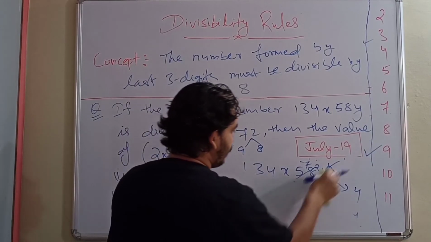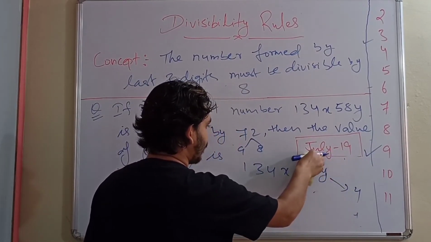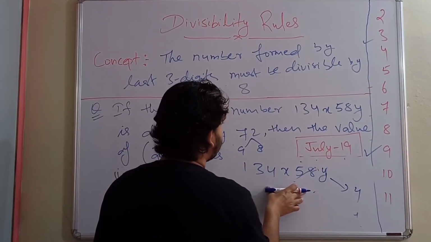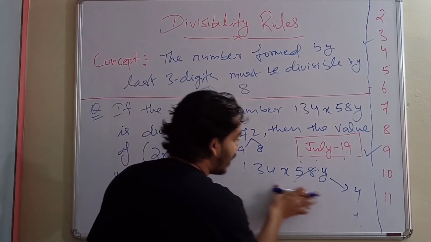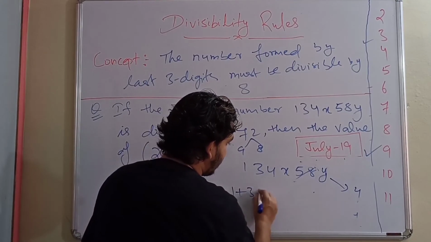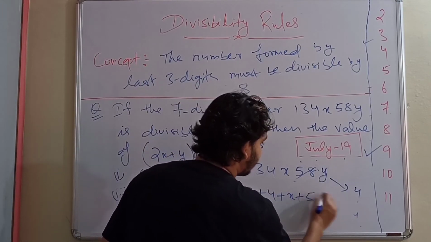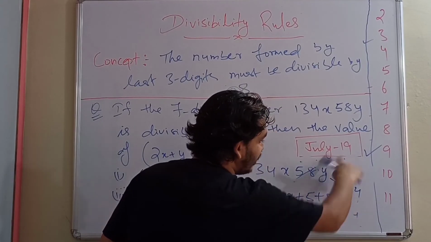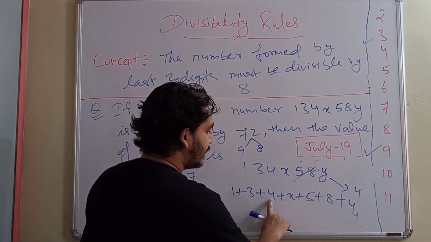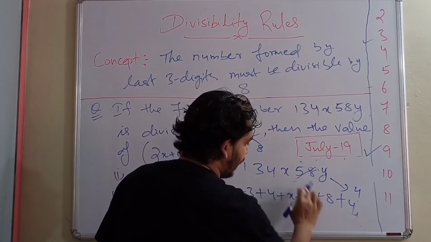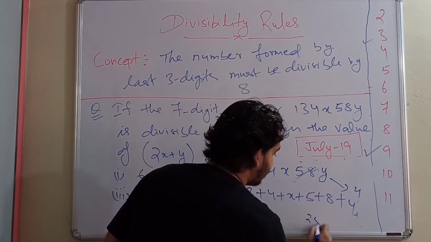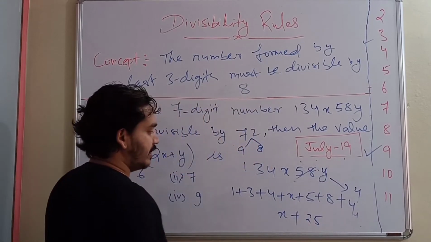Now for this number to be divisible by 9, we just saw the rule in the previous question that the sum of digits must be divisible by 9. So let's sum up 1 plus 3 plus 4 plus x plus 5 plus 8, and then the y value is nothing but 4. So 1 plus 3, 4, 4 plus 4, 8, 8 plus 5, 13, 13 plus 8, 21, 21 plus 4, 25, so nothing but x plus 25.